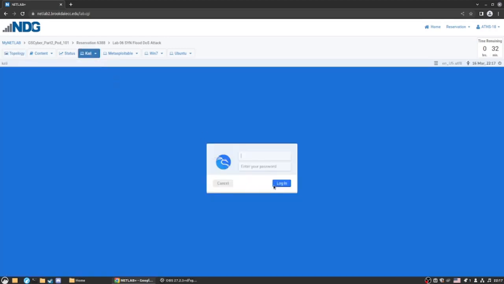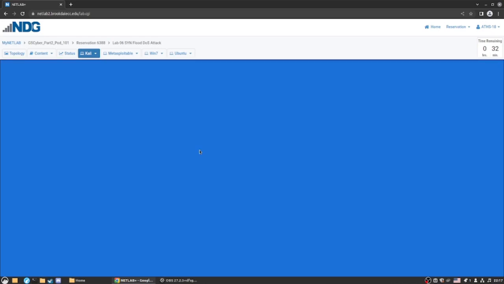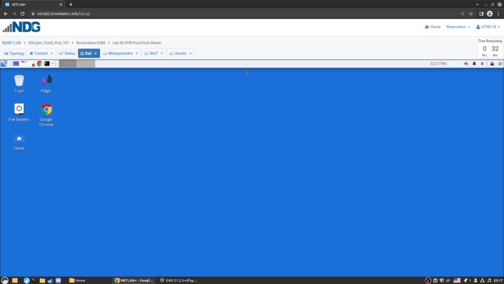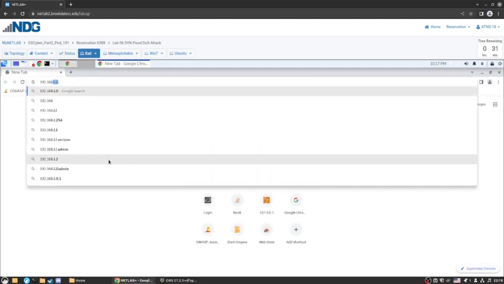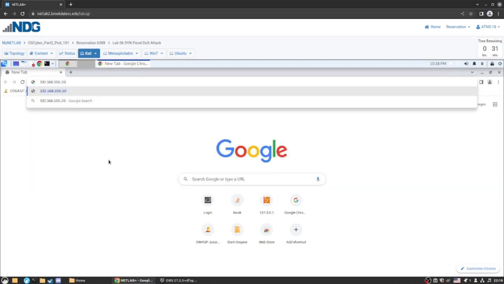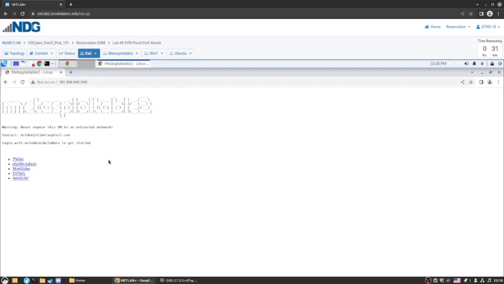So our first step is to open up the Kali virtual machine and log in with the credentials student and password. And next we are told to open Google Chrome and go to the website 192.168 or an IP address, but it's a website as well, on the Google Chrome instance.